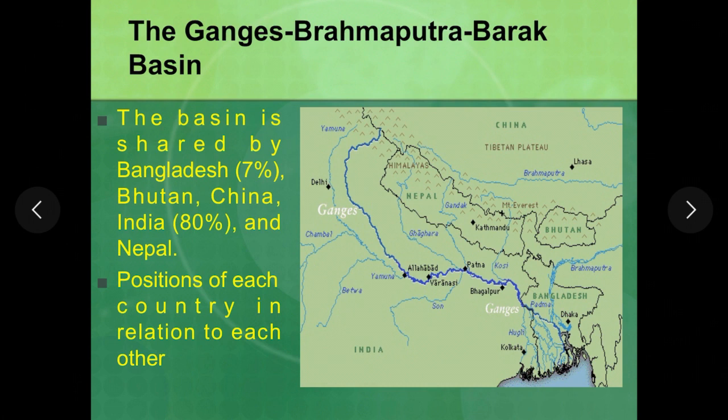Now this drainage basin of Ganga Brahmaputra delta is shared by multiple countries: India, China, Nepal, Bangladesh, Bhutan and Tibet. The river Ganga originates in the Himalayas and it is fed by around 3000 glaciers. So during summertime the ice from the glaciers melts, and that is the main source of water to this river.